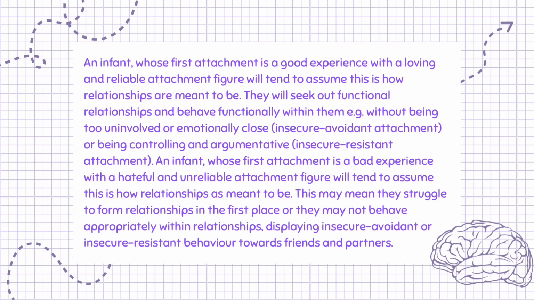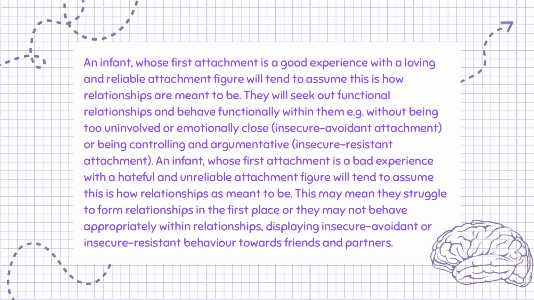An infant whose first attachment is a good experience with a loving and reliable attachment figure will tend to assume this is how relationships are meant to be. They will seek out functional relationships and behave functionally within them, e.g. without being too uninvolved or emotionally distant, insecure avoidant attachment, or being controlling and argumentative, insecure resistant attachment.